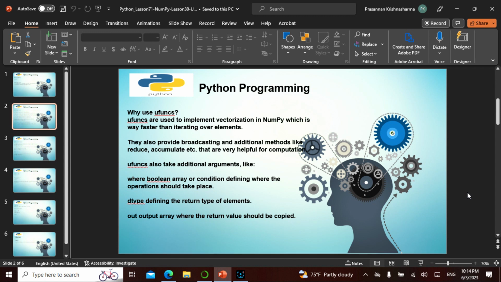The dtype defines the type of the elements. The output array, where the return array value should be copied.